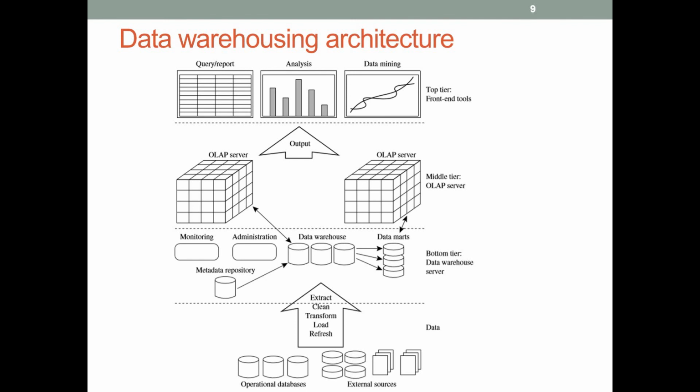Now let us have a look at the data warehousing architecture. Data warehousing architecture is a multi-tier architecture. Here you can see a 3-tier architecture. The bottom tier is the warehouse database server, the middle tier is an OLAP server, and the top tier is the front end tools.